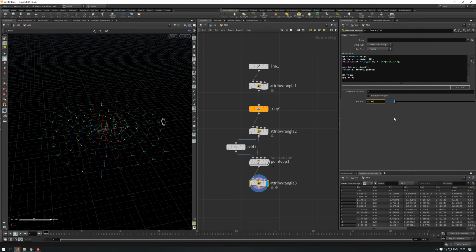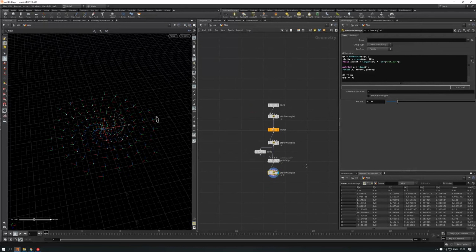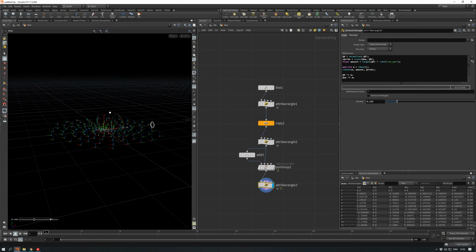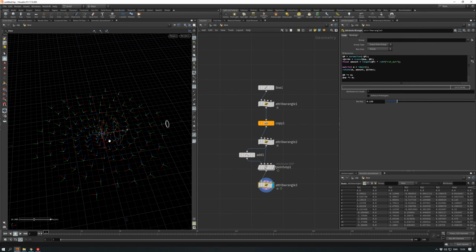I think this value would be pretty good. Okay, our vectors are done. And now it's the part for setting up p-scale and copying our leaves onto the points.